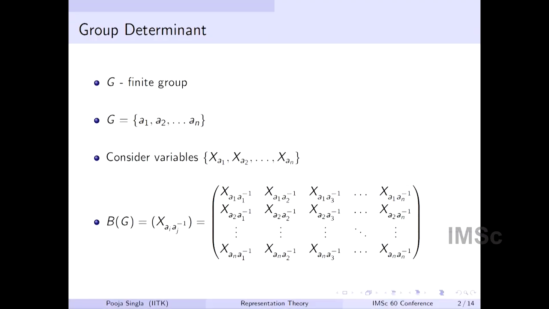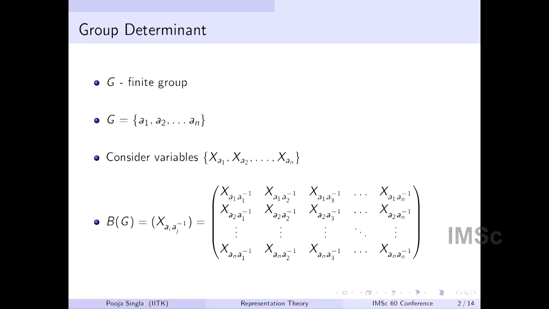So throughout this talk, G is a finite group, and let's list the elements as a1, a2, and so on up to a_l. Given each element of the group G, I consider a corresponding variable, and let's call these x_{a1}, x_{a2}, up to x_{al}. Then let's write this matrix associated with the finite group G. Its ij-th entry is x_{a_i a_j^{-1}}. Notice G is a group, so a_i a_j^{-1} is an element of G, so this is a variable. So this is a matrix with all entries as variables, determined by the group G.